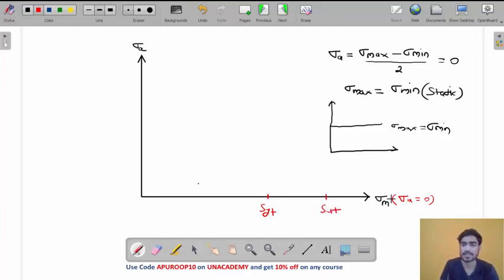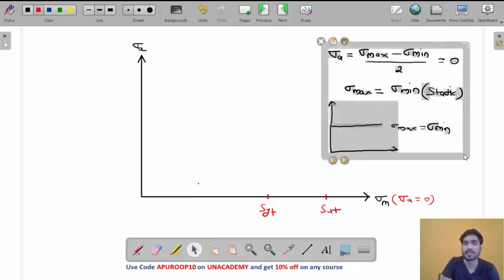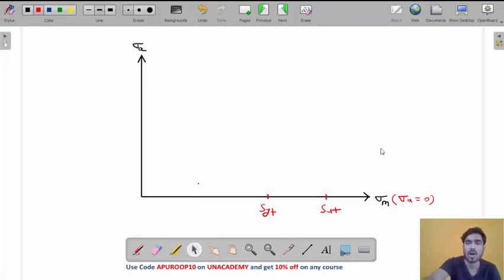So if you are on the sigma m axis, what is your limit? You cannot cross SYT if it is a ductile material, and if it is a brittle material, you cannot cross SUT. Do you understand this much? This is the boundary of sigma m. Just like that, we will find a boundary of sigma a.